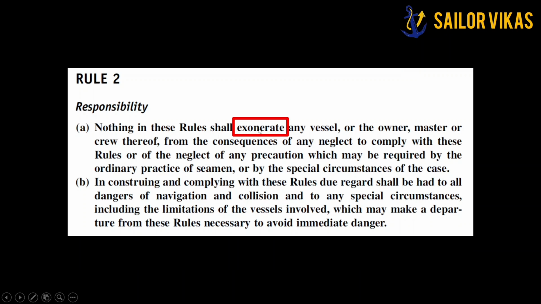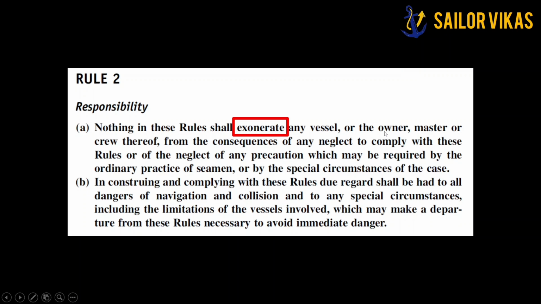So nothing in these rules shall pardon or absolve or release someone, and that someone is nothing but a vessel, any vessel, or the owner, master, or crew thereof from the consequences of any neglect to comply with these rules, or of the neglect of any precaution which may be required by the ordinary practice of seamen or by the special circumstance of the case. So the owner here cannot say that it was the navigator's fault, that the navigators didn't navigate the vessel properly. It is the owner's fault also.